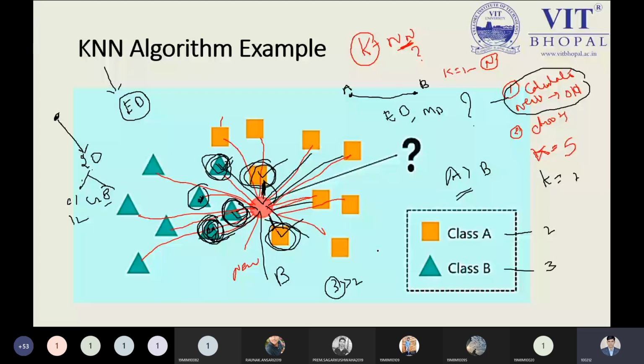So it's up to you. Of course, in the R program, in the next class, you will see the demonstration of the program, where you can find how we change the value and how we get different accuracy. So you will see this one. Right now, tell me any doubt over here.